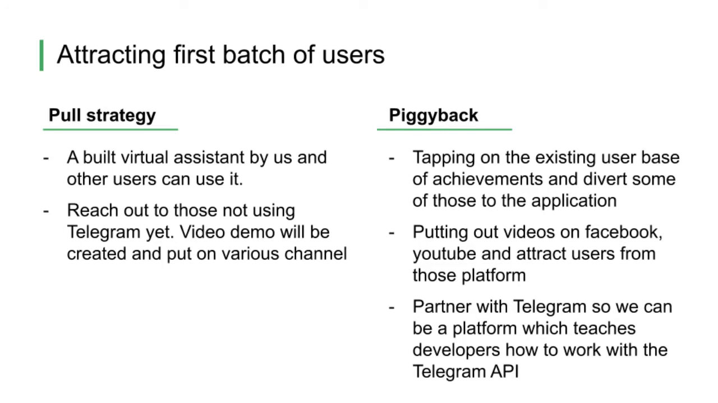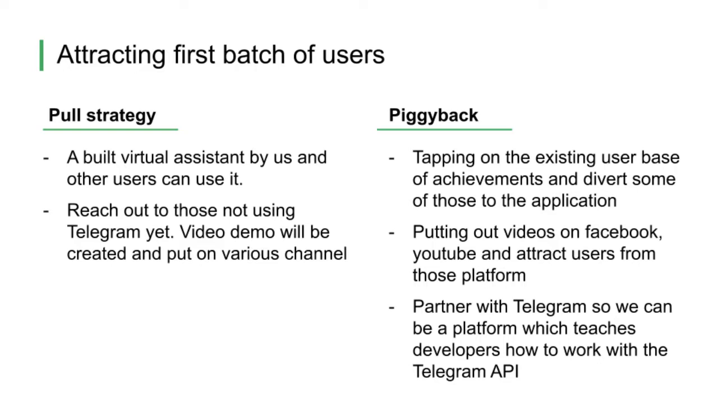Regarding how we are attracting the first batch of users, there are 4 strategies we used. The first strategy is called the pull strategy. We will first build a virtual assistant that works well, and then people will be able to try it out. When people try it, they will be amazed by how many different types of functions it has, and they will be intrigued and drawn to our application to learn how to do it themselves. For those we cannot reach with the virtual assistants we built, we are trying to record videos and achieve the same effect when they watch the video.